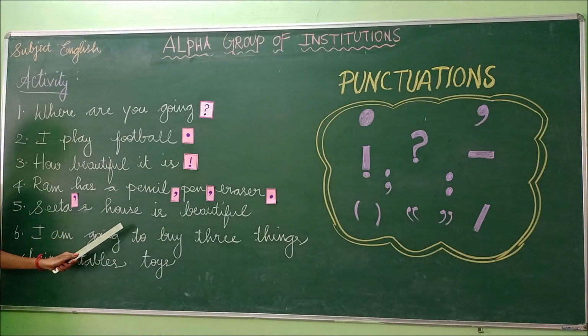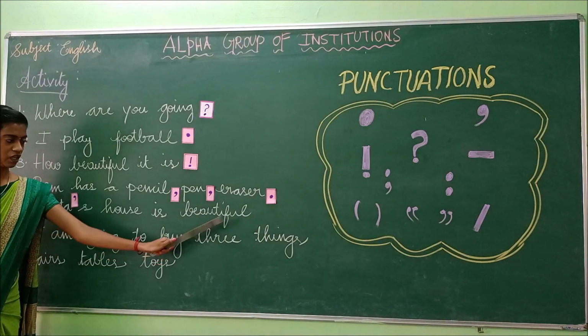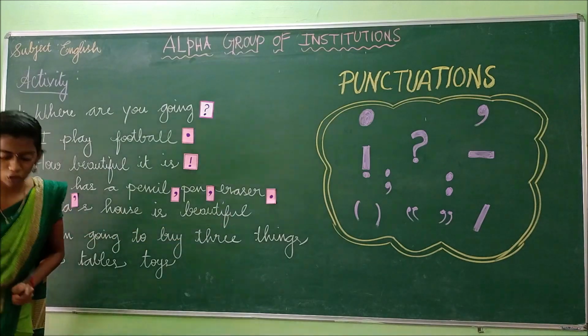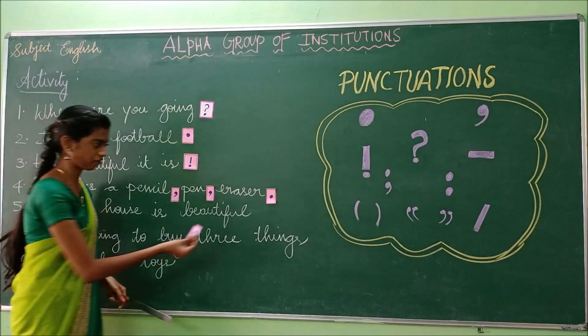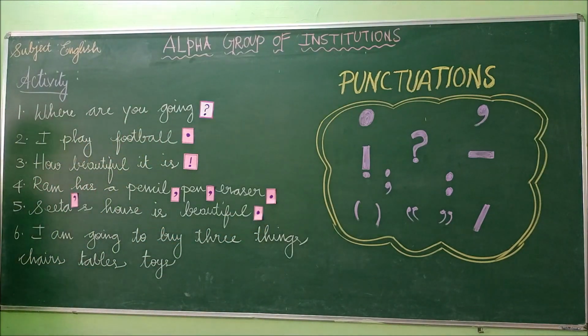So whose house is referred to here? Sita's house. So Sita, apostrophe s, because the house belongs to Sita. Sita's house is beautiful. Does the sentence end, students? Yes, the sentence ends. So if the sentence ends, what punctuation do we have to use? Yes, we have to use the full stop.